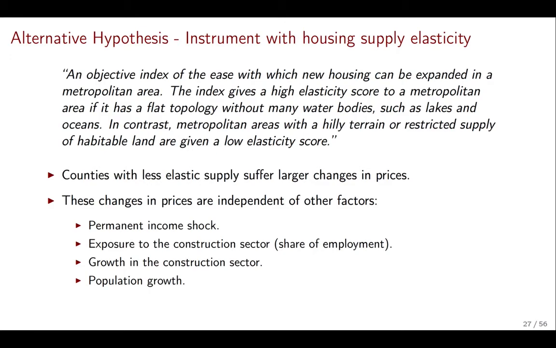And so this is what the authors are going to explain here. Counties with less elastic supply are going to suffer larger changes in prices. But these changes in prices are independent of other factors, like the ones listed here. The importance is that these are the portion of the changes in prices that are explained because of the terrain and not because of the exposure to the construction sector or to other types of endogenous variables.